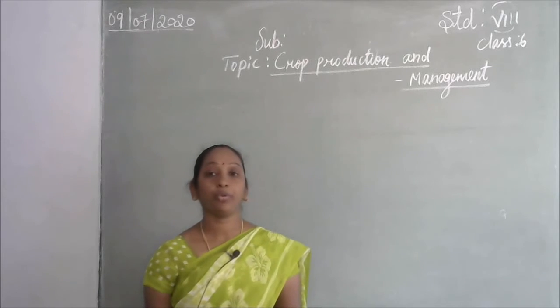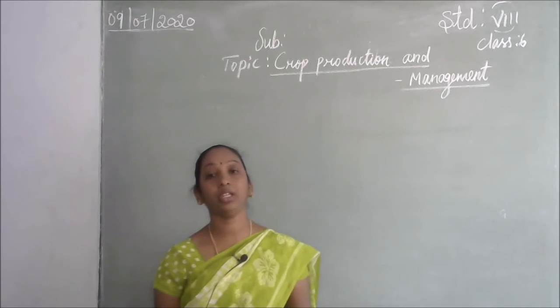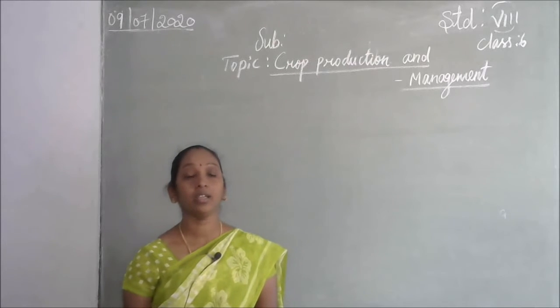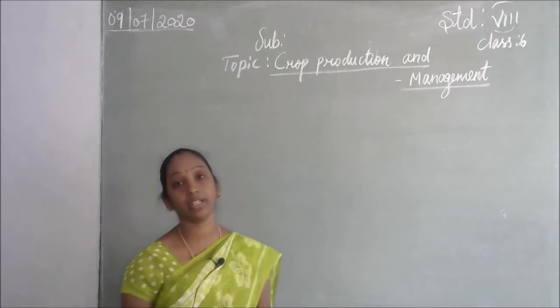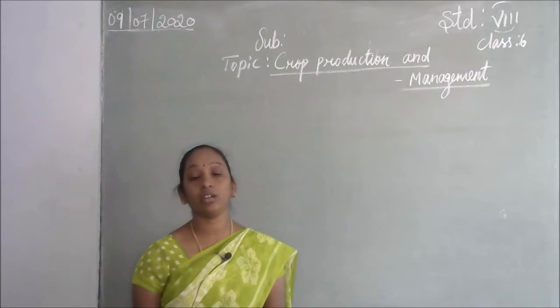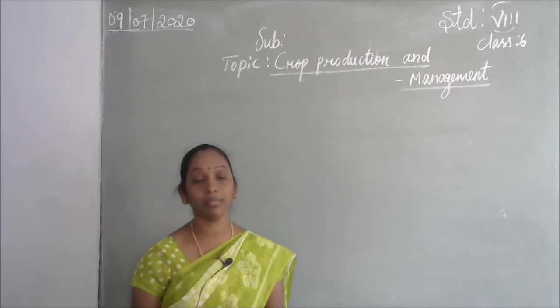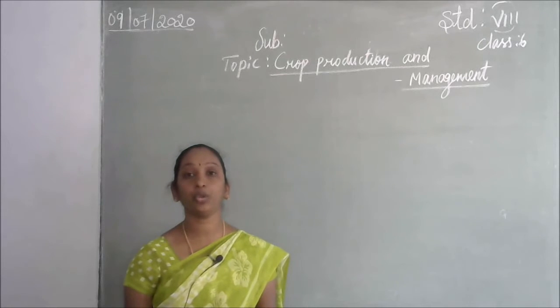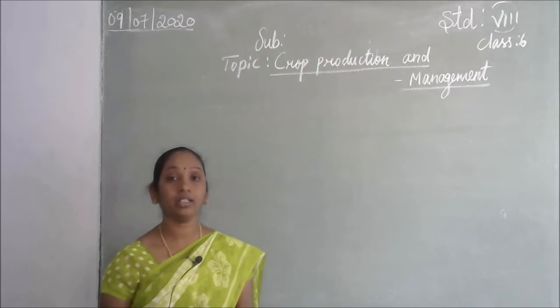In crop protection, there are some steps before going to the crops. We have to make preparations. Some preparation steps are needed for the soil, because many varieties of soils and different types of lands are there. The landscape is not equalized, so uneven lands will also be present. Those lands should be properly maintained, and we have to prepare the soil before going to the crop. Only then will it be suitable for crop management and for the yield.